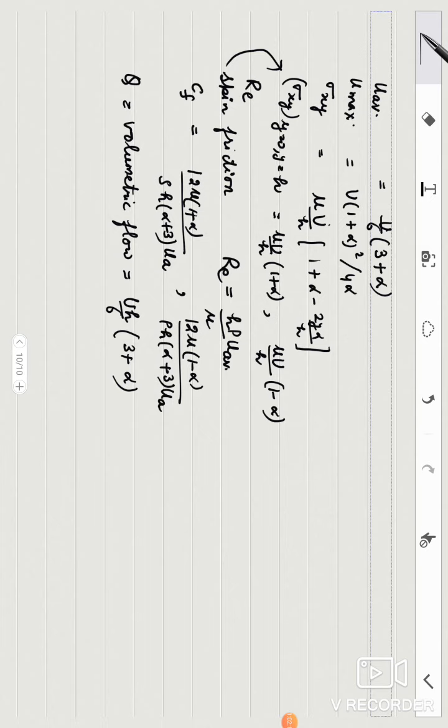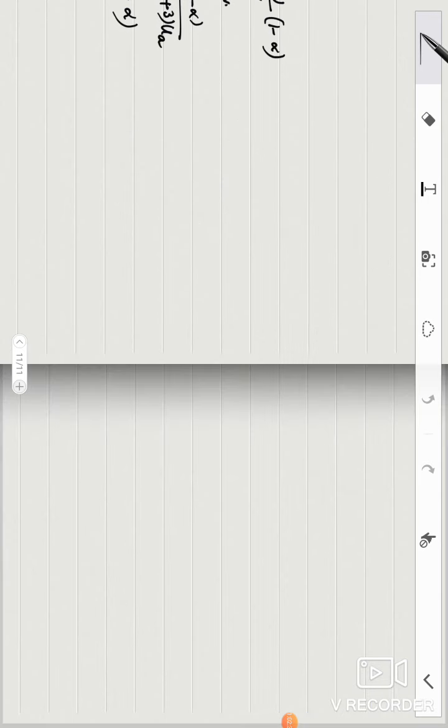Okay, and you can very well apply these results or these methods to calculate flow problems. For example, I am considering just one problem to show you how we calculate different parameters in a flow problem.